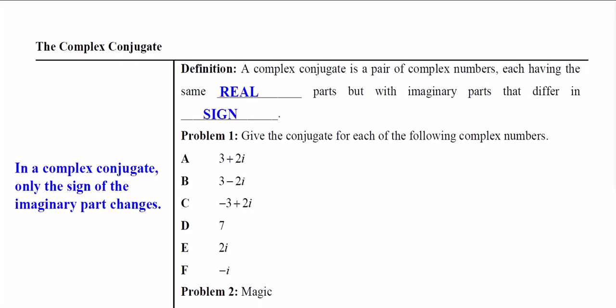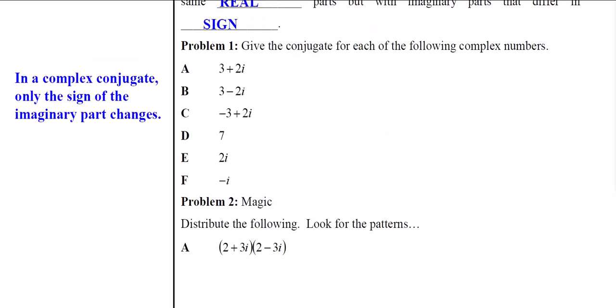The idea of a conjugate is something mathematical that is a novelty that we tend to use to get us out of certain problems. And in this case, the idea of the complex conjugate is the idea that if we have a number of the form a plus bi, for example, where a is the real part and b is the imaginary part, then the conjugate of this would be the same real part, but it would have an oppositely signed imaginary part. So, for example, these two would be the typical complex conjugates.